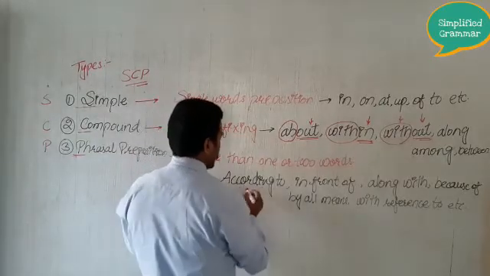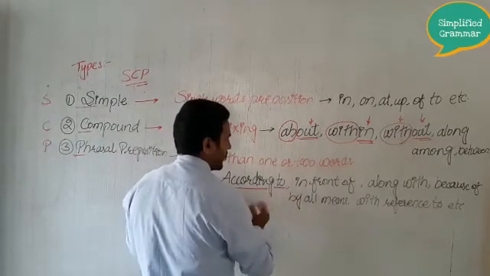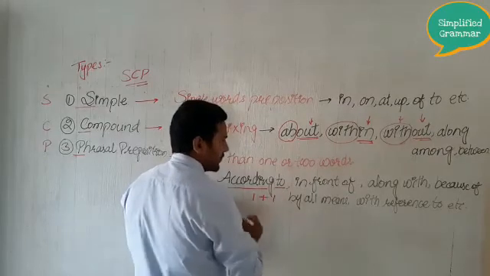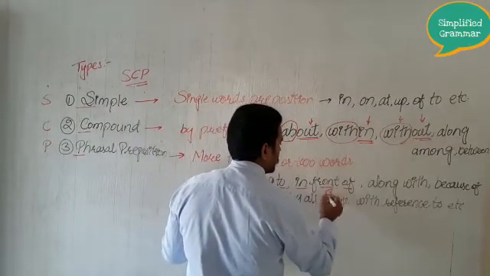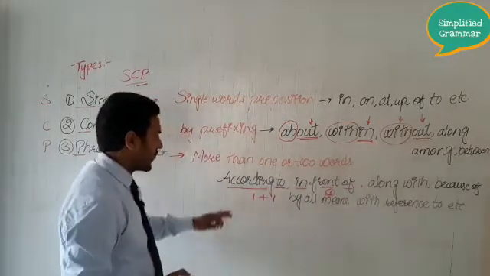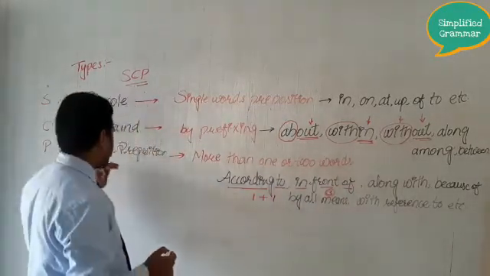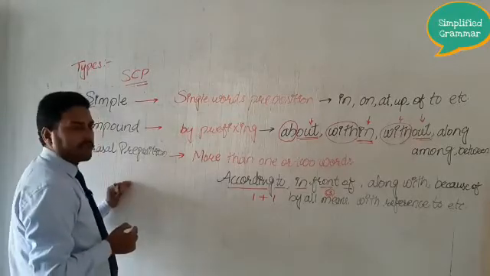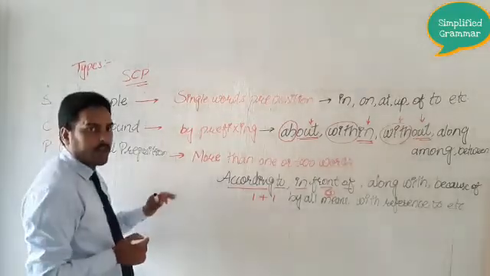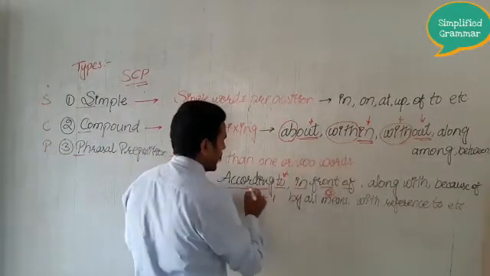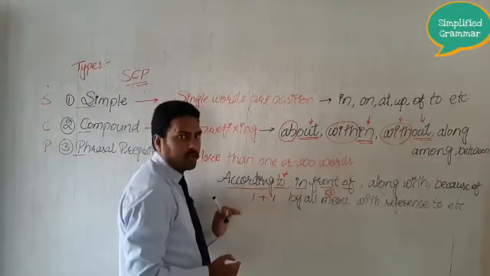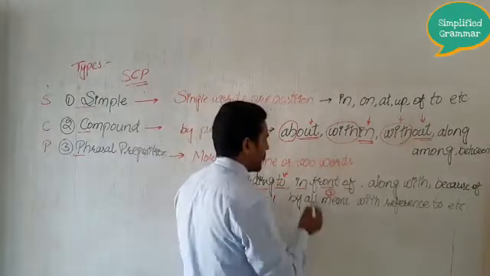You can see here according is one word, next is to, so two words. Here you can see three words. So what I mean to say is that you can see very clearly what is phrasal preposition. Usually a phrasal preposition will be followed by a simple preposition. You can see here according has been followed by to, that is your simple preposition.